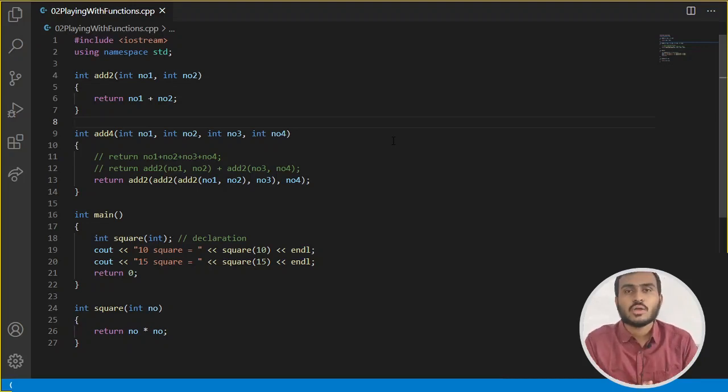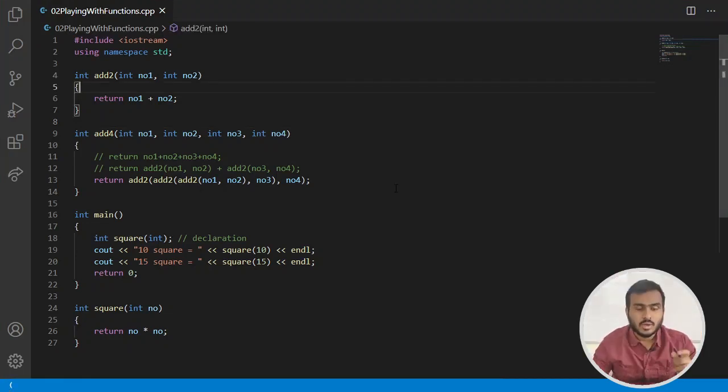Okay. So the important thing about functions is you just need to understand how the functions are getting called, how to call them, and then they are going to return us the value. And you can use that value in any expression, right? So in this case, we have used the return value of a function and we have passed that return value as an input to another function, right? Now let's quickly run this code and check if all things are working correctly as per our expectations or not.